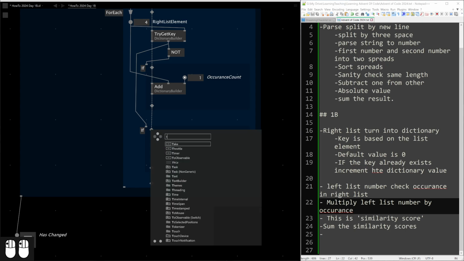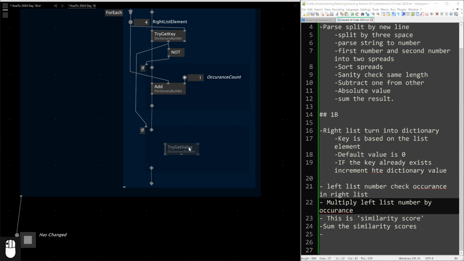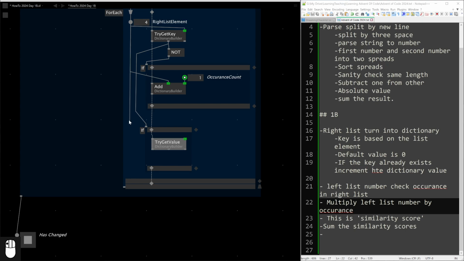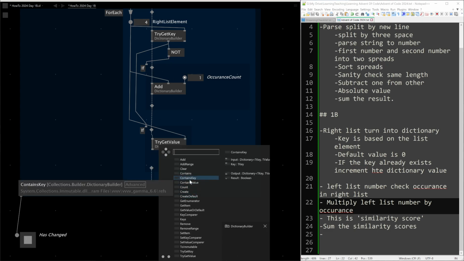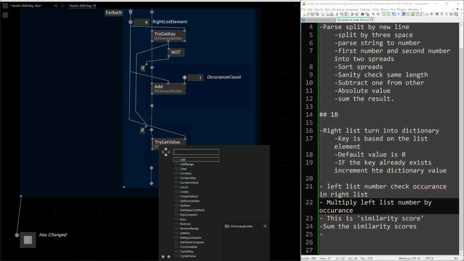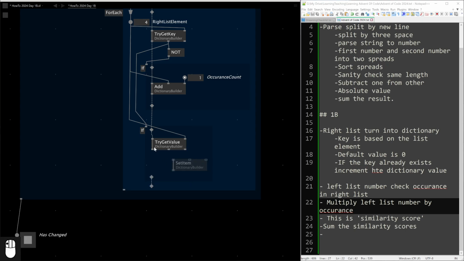We want to get it, which I could have done in one operation up here, but again, it's clearer what's going on. So we get it, and then we set it. So on that key, which is 4, assuming it already exists, we get it. Dictionary builder, oops, set item.